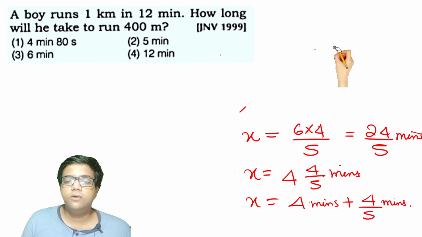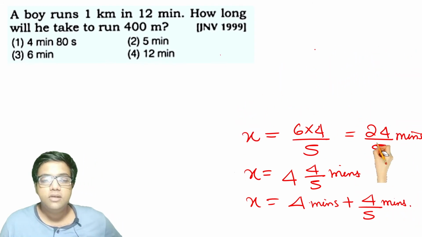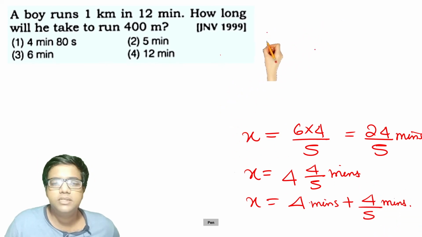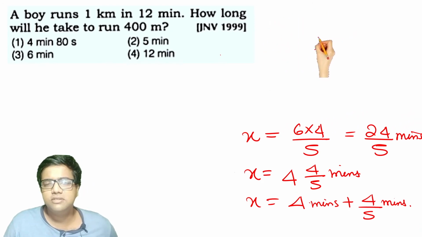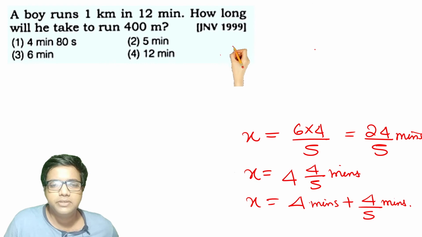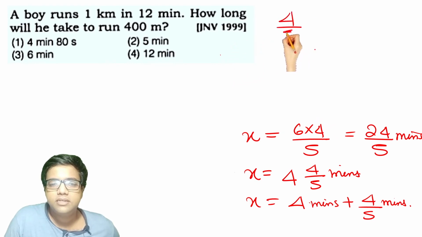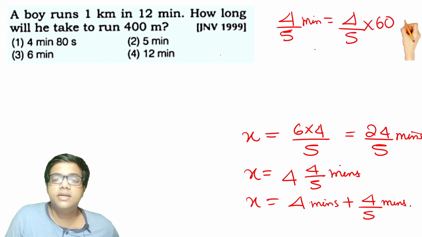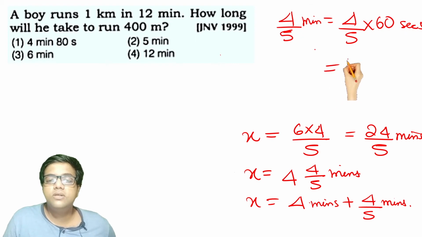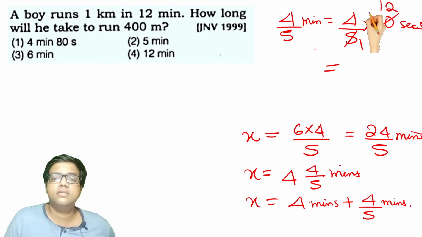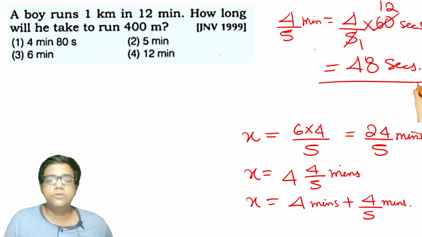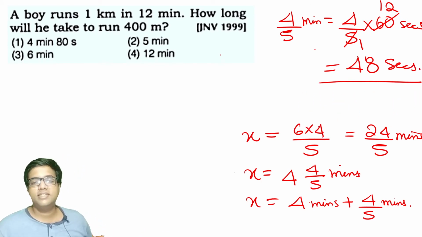Okay, so 4 minutes plus 4 by 5 minutes. Why I took this as 4 by 5 minutes, I need to convert them into seconds, so that I will get a better picture, instead of having decimals and fractions, hours and minutes. So 4 by 5 minutes will be equal to 4 by 5 into 60 seconds. 5 ones are 5, 5 12s are 60, 12 4s are 48. So 4 by 5 minutes is equal to 48 seconds.